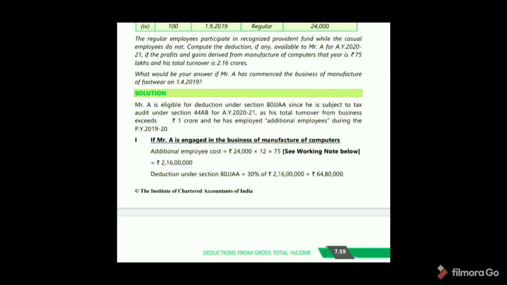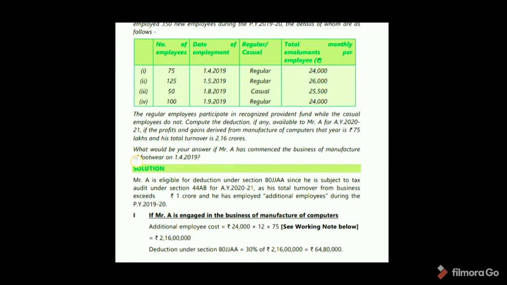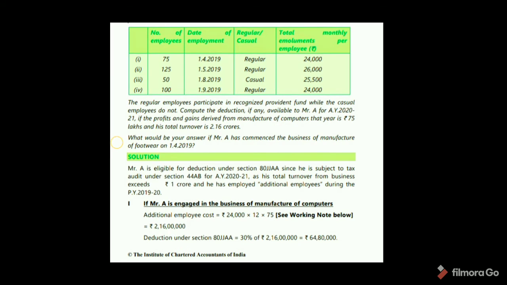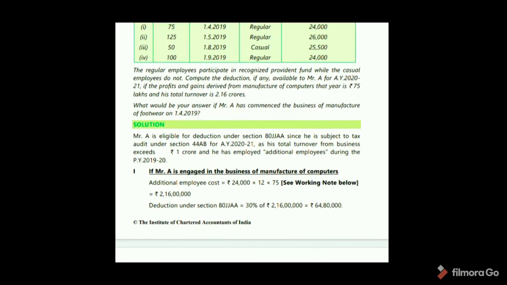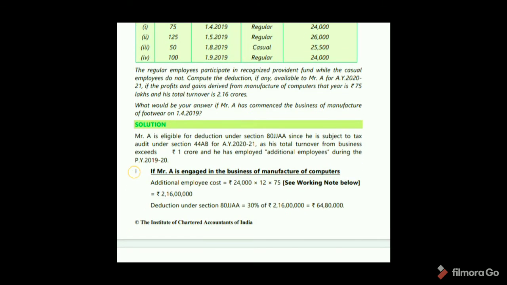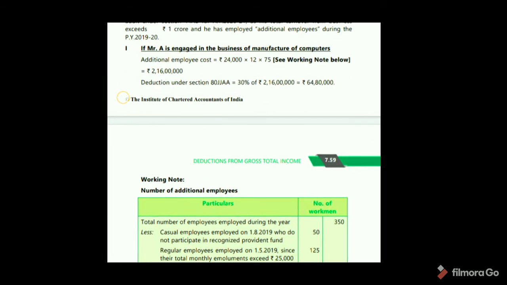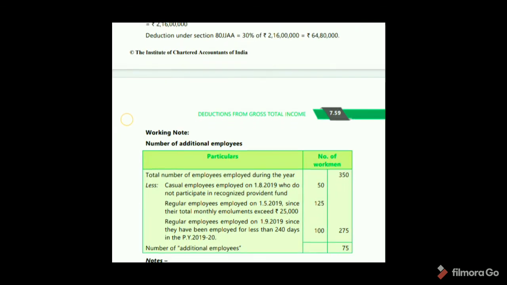Mr. A is engaged in the business of manufacturing of computers. So additional employee cost: 24,000 and 12 months, number of employees 75, so 2 crore 16 lakhs. Deduction under section 80JJAA is 30%, so 64 lakhs 80,000. See here the working note.